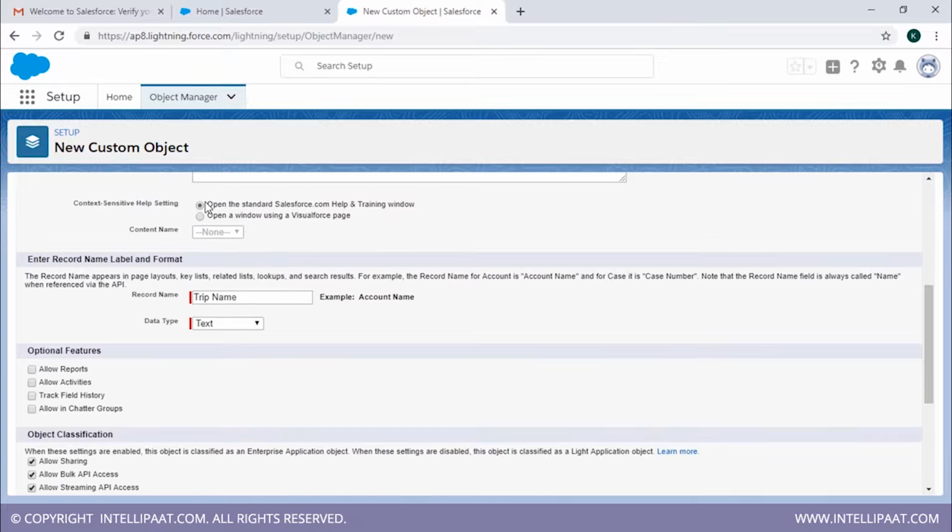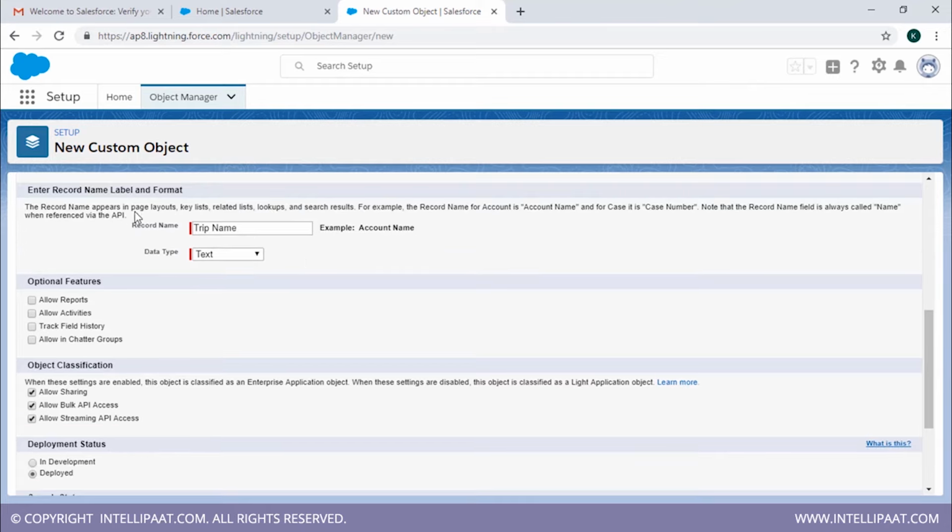Now you have two options over here which says context sensitive help setting. The first one is open the standard salesforce.com help and training window, or there's an option saying open a window using a visual force page. We're just gonna go with the default one, which is open the standard salesforce.com help and training window. Now we have enter record name, label and format. So the record name automatically came up, as you can see, the trip name.